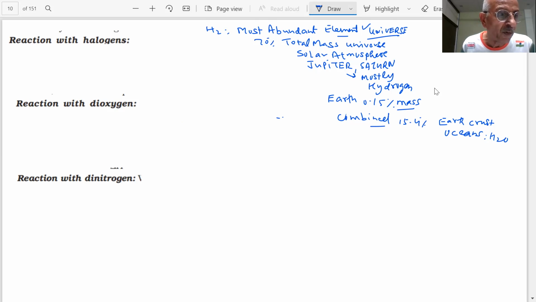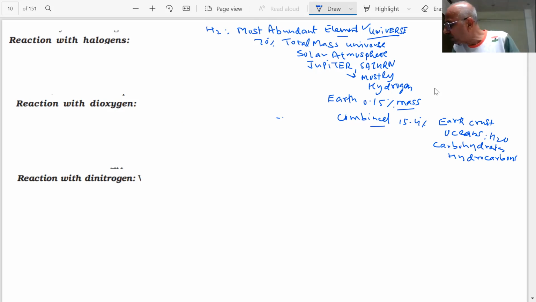So 15.4% is there. Okay? And hydrogen is also present, students, in the oceans, in the water, in the plants, in the animal tissues, and in the food you are using: carbohydrates, students. All these carbohydrates, proteins, hydrocarbons, petroleum products, all these have got what, students? These have got hydrogen in them. Okay, so important.